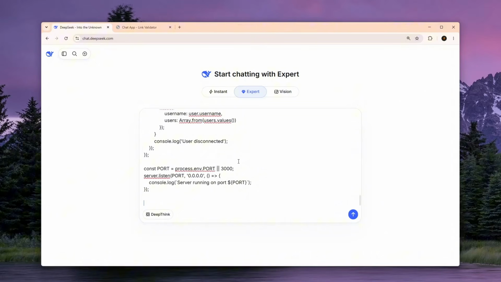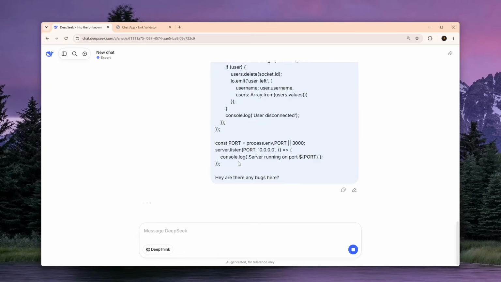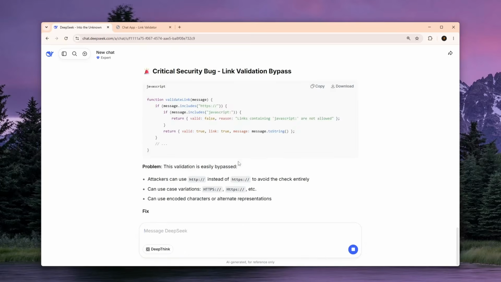Now, the best thing about DeepSeek, and why I actually love using it, is because it doesn't have any filters. So you don't even have to lie to him saying that this is somebody else's website. You can just, or sorry, this is your website. You can just say, hey, are there any bugs here? Question mark. And he will happily do that. And there we go. This is actually what it is.